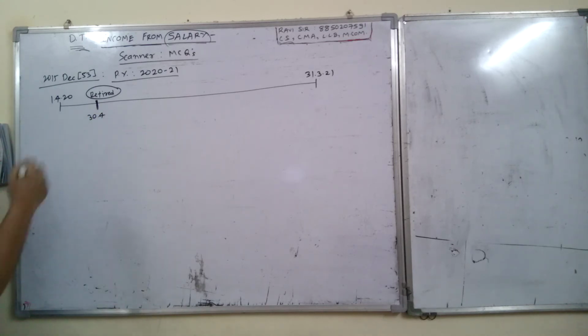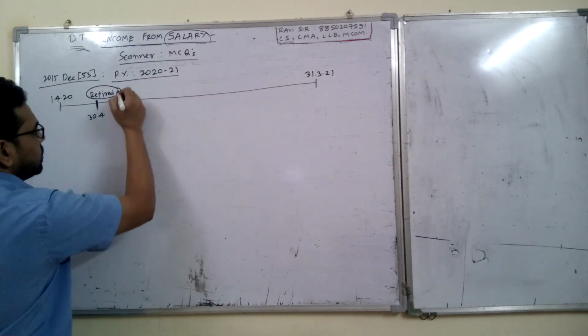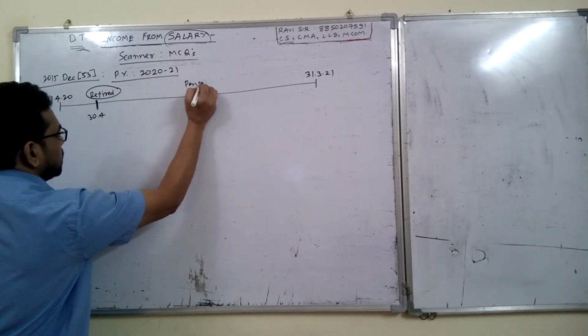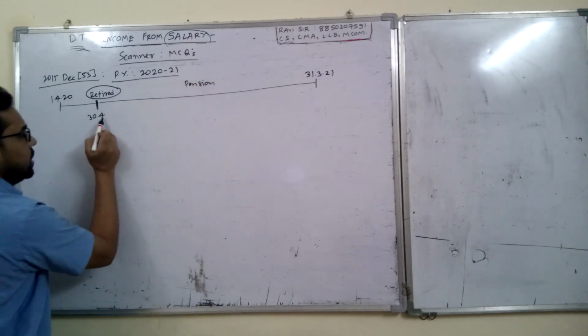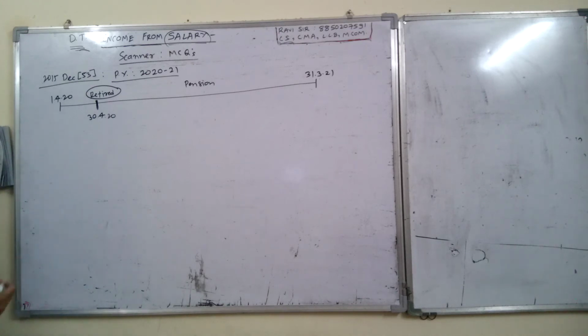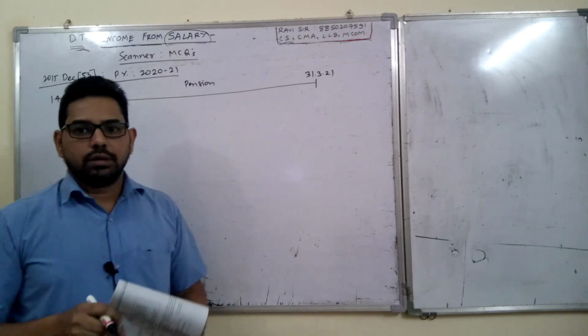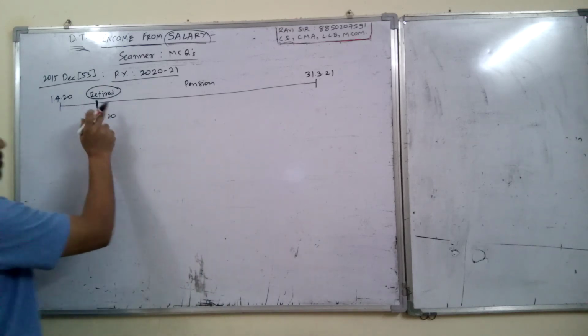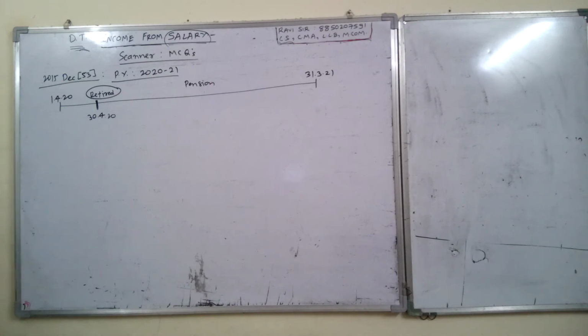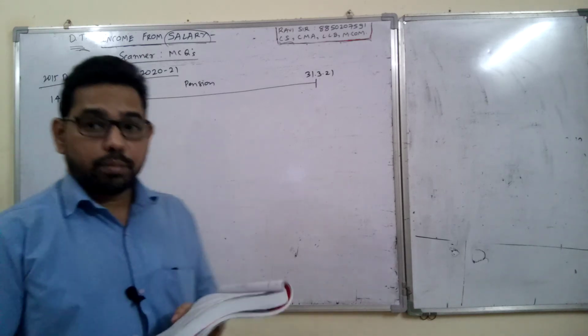As you know, pension is received after retirement. So during this period he has received the pension. This is the duration of pension from 30 April 20 to 31st March 21. They have asked only for the pension, so ignore this 1 month part. Now we are concerned only from this part to this part. How much pension did he receive? His pension has been fixed at 1500 per month.